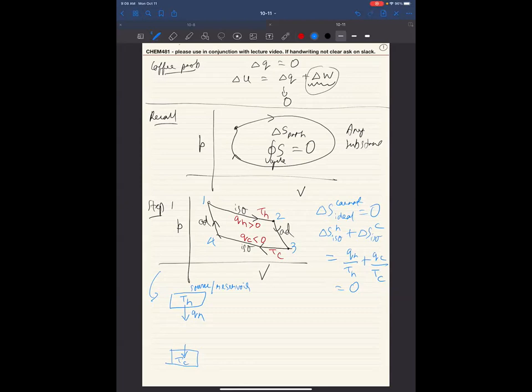It's the surrounding. When you are taking heat out of something, we tend to call it a source. When you're dumping heat into something, we tend to call it a sink. For this class, you can just call both of them reservoirs. We won't get too much into source and sink, but that's the idea over here. Through this, you could imagine that maybe you're able to do some work out of this and drive a process.